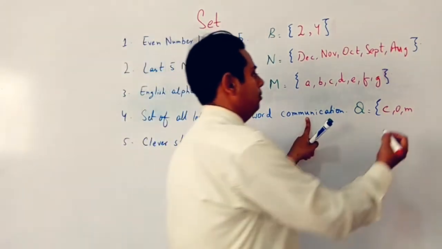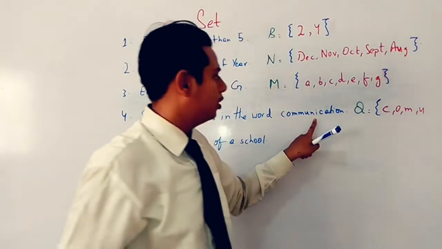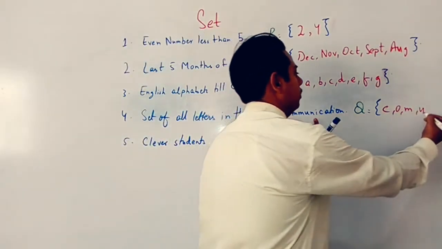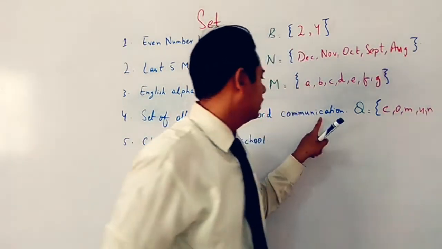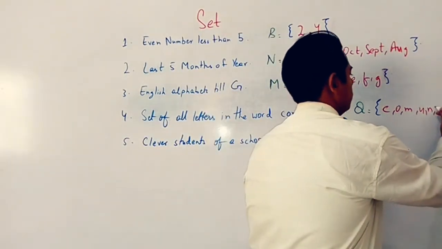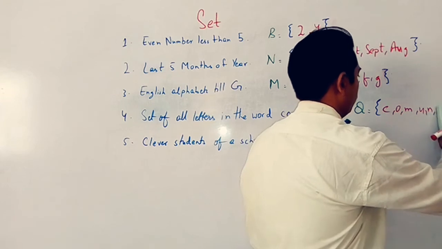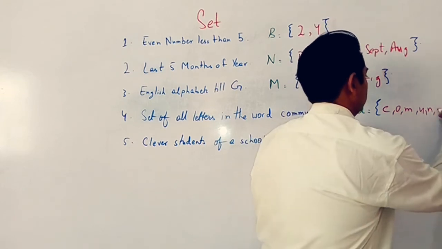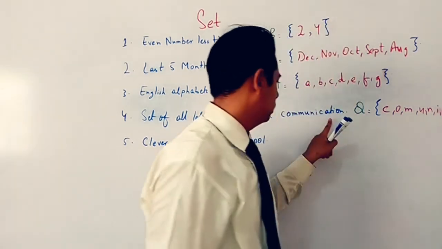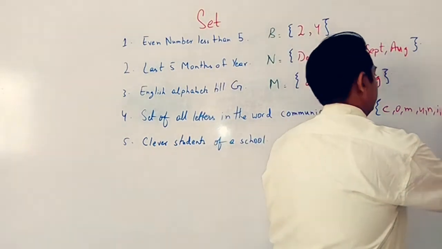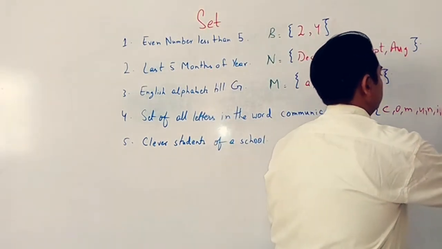U is coming 1 time. Then N is coming 2 times, but we just need to write 1 time. Then I, C, and A, and P.